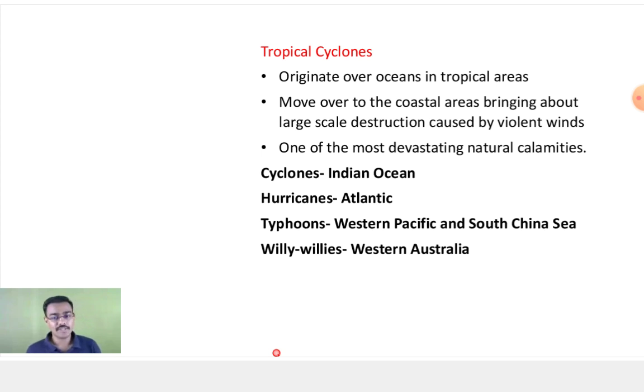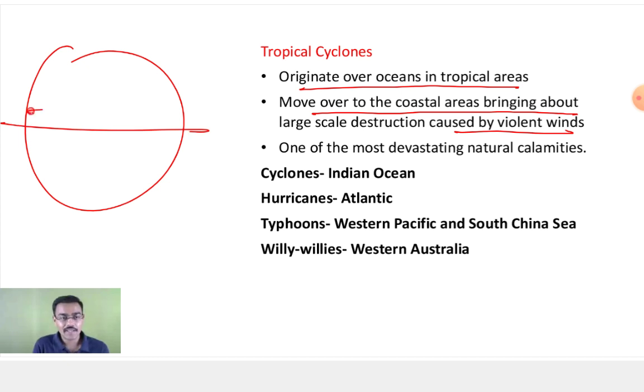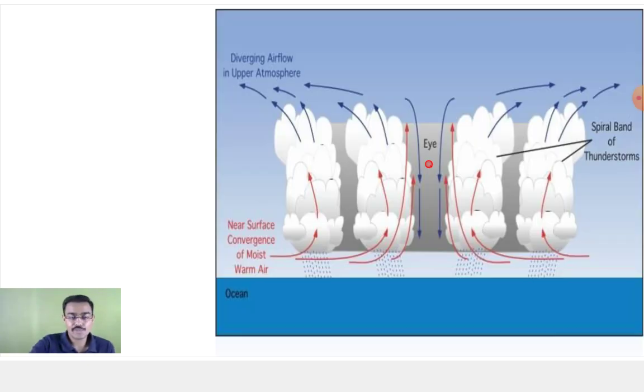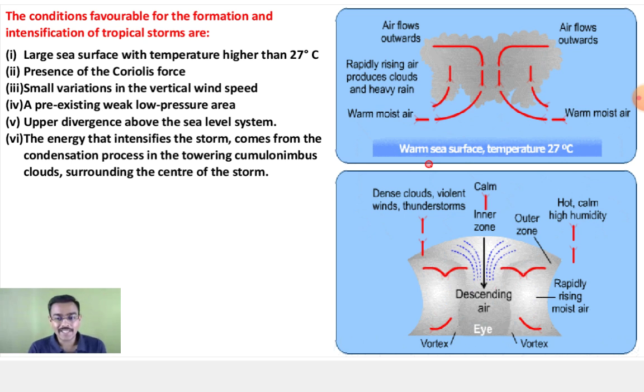चलो पहले अब डिस्कस कर लेते हैं tropical cyclones. They originate over the oceans in the tropical areas, move over to the coastal areas, bringing about large-scale destruction caused by violent winds. Now, what happens in these tropical areas? We find that you have the low pressure at the center surrounded by the high pressure, and that is leading to the rise of warm moist air, leading to the formation of clouds. So this is what we call the tropical cyclones. You can see in this diagram also. This is as per the scientists.